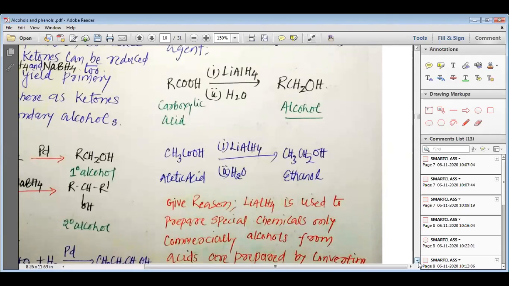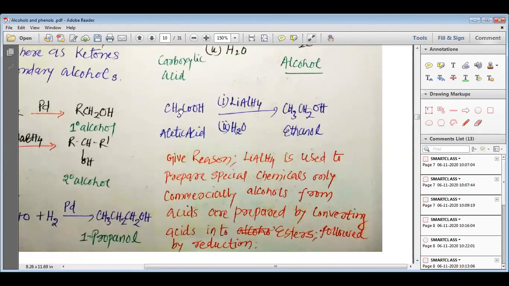Let us study the same reaction with an example. If you take acetic acid and allow it to be reduced with the help of lithium aluminium hydride in the aqueous medium, we get ethanol. So instead of acetic acid, if you take propanoic acid, you will get 1-propanol. If you take butanoic acid, you will get 1-butanol. This is how it goes.